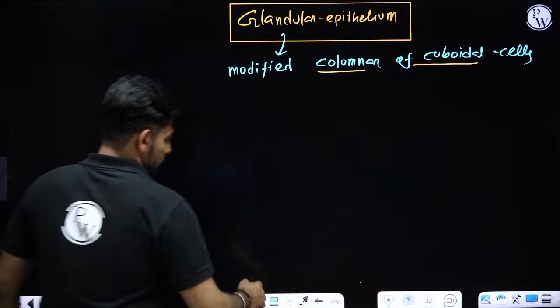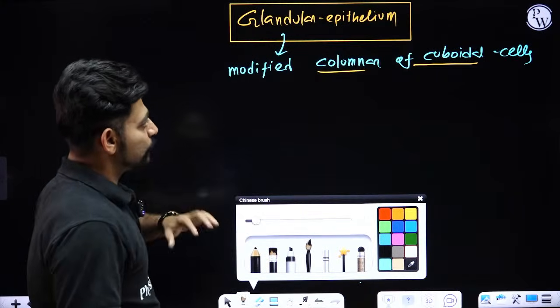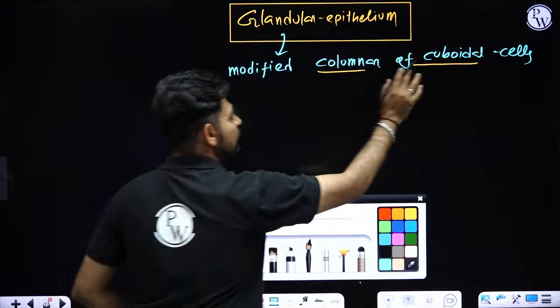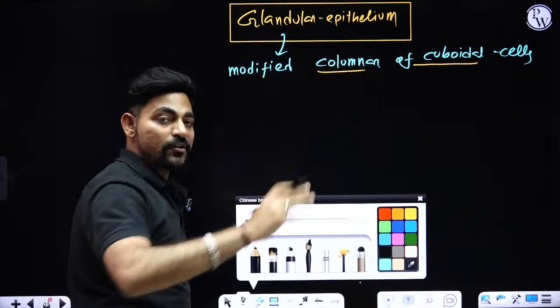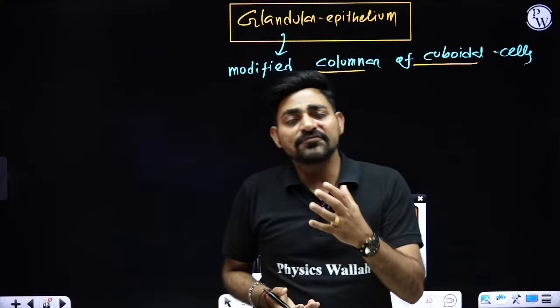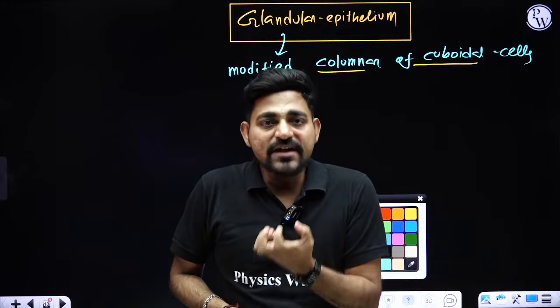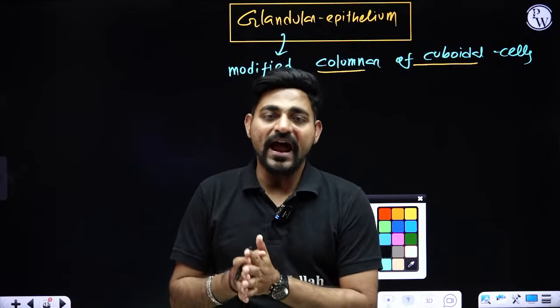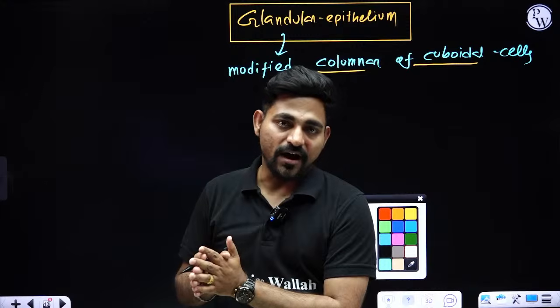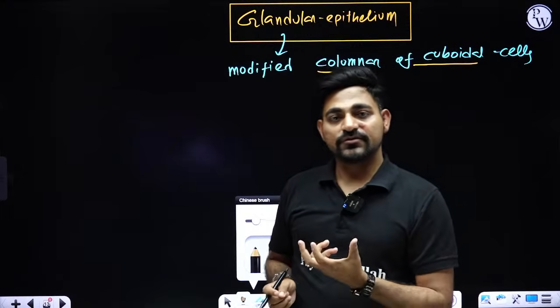Okay. Now we are heading towards glands. Now which kind of columnar and cuboidal tissue are called glands? Which are specified for secretion. Glands are made for secretion. Salivary glands are responsible for secretion of saliva, right? Sweat gland is responsible for secretion of sweat.